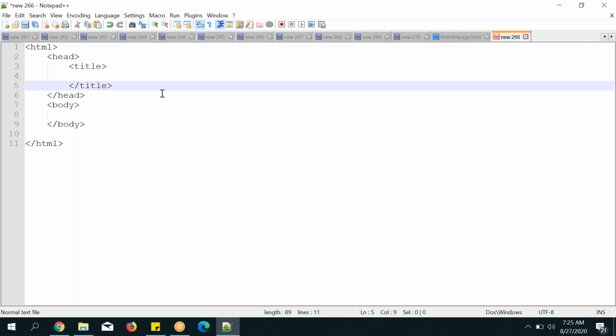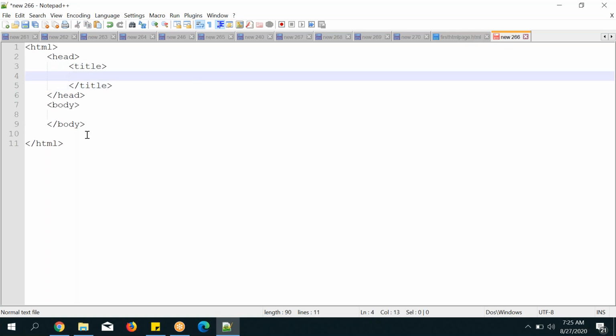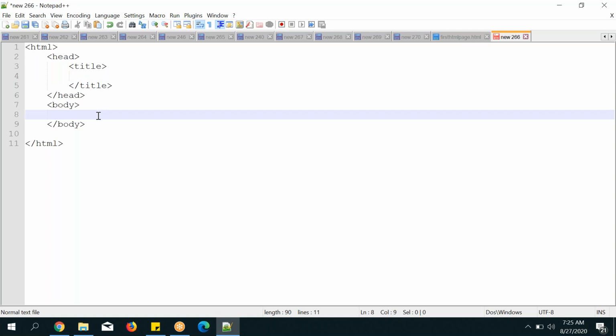And this benefit also we have seen already. And the body tag contains all the HTML tags you can write here, to display as output, like an email body.